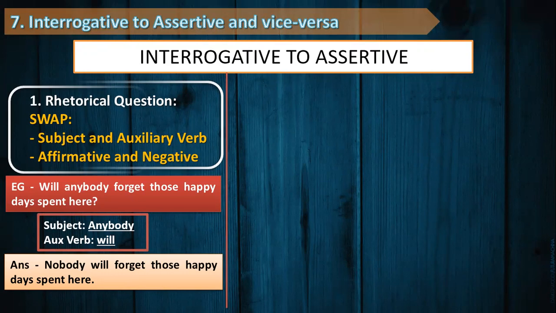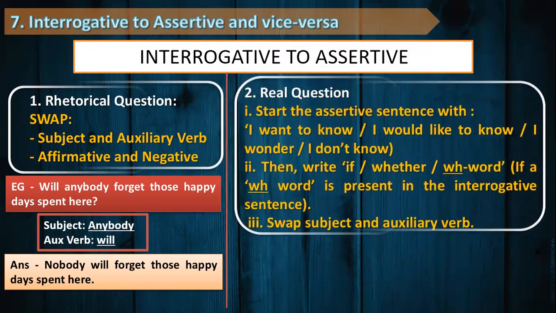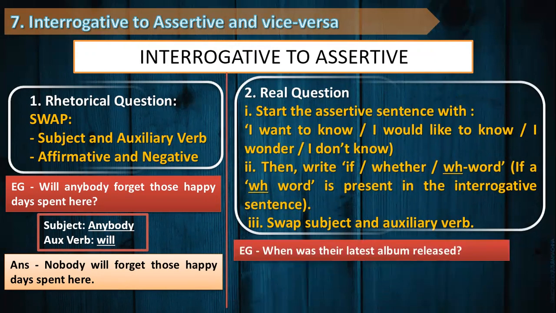So this is the kind of rhetorical question that we deal with. Now let's get on to the real question. A real question has a different method than a rhetorical one. Here, there are two more steps involved when it comes to changing to assertive. Let's take an example here: when was their latest album released?